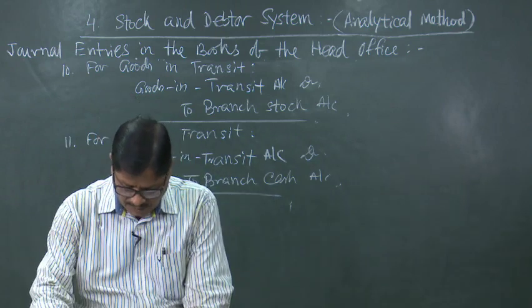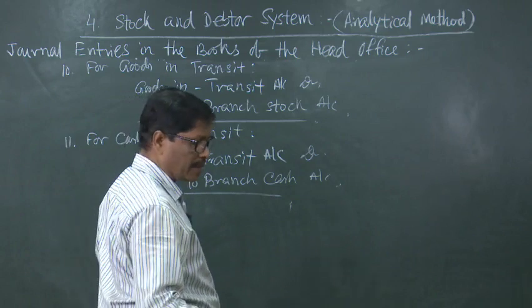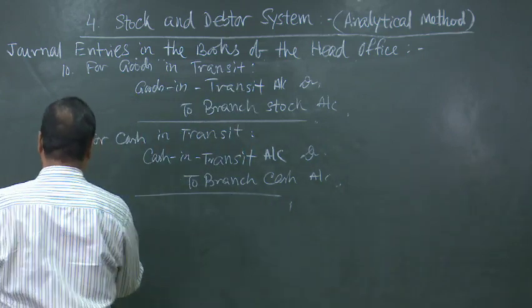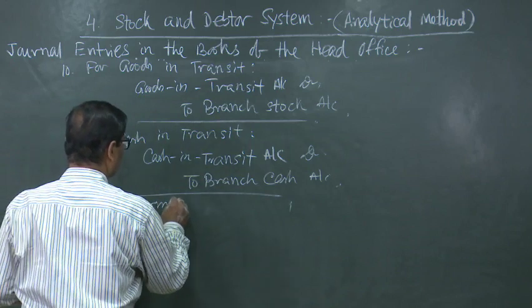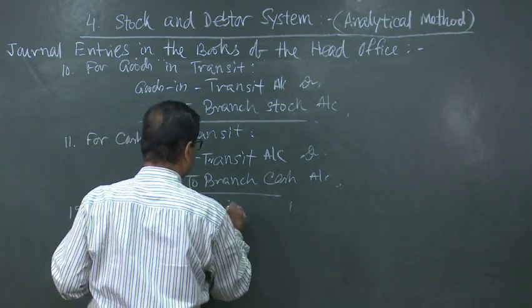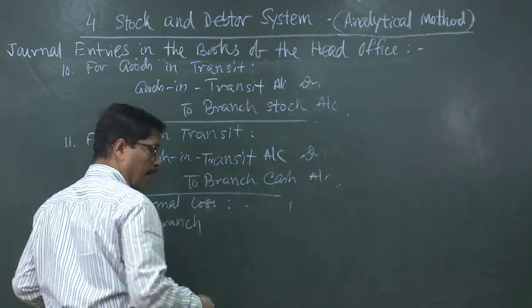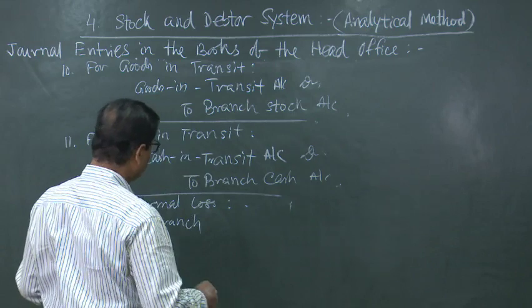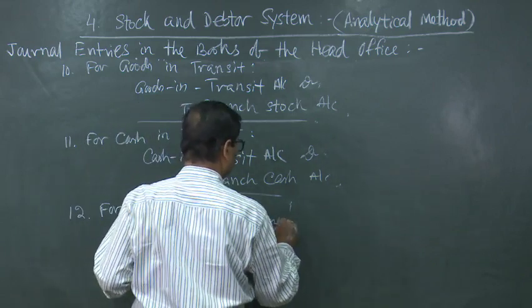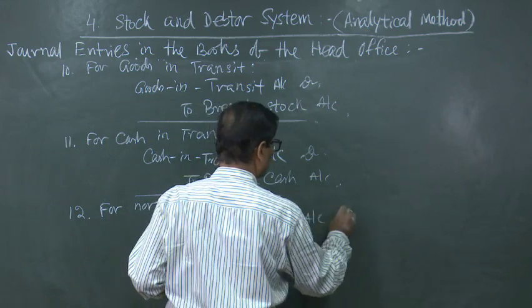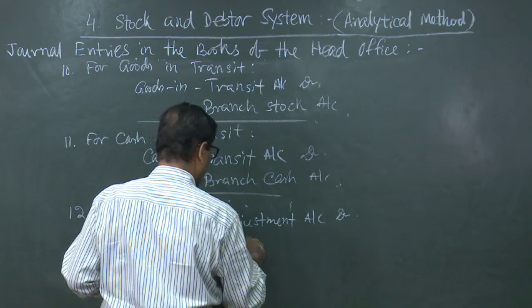Then for normal loss of stock, branch adjustment account debited to branch stock account. For normal loss, branch adjustment account debited to branch stock account.